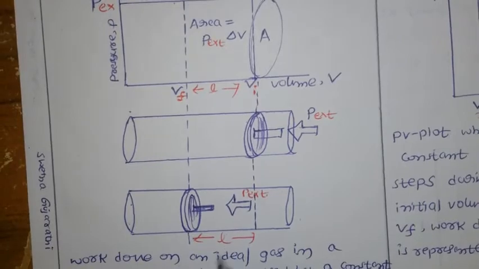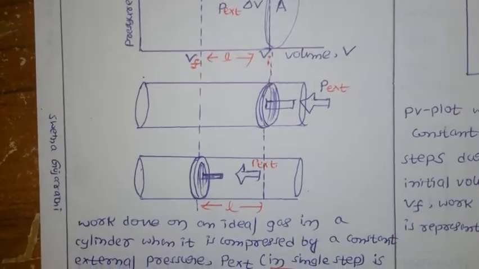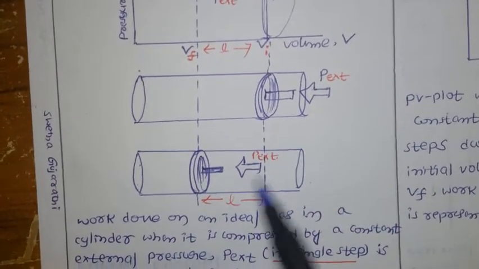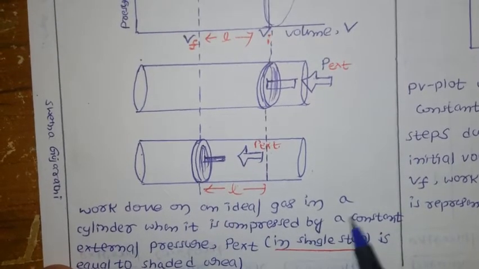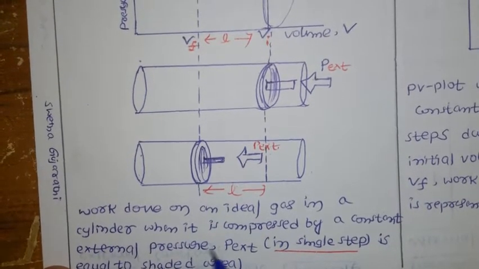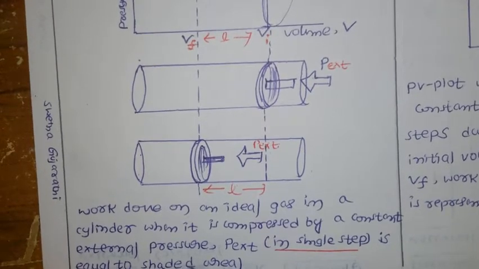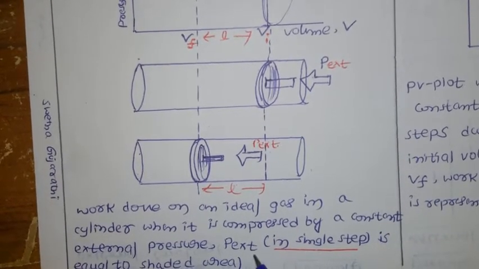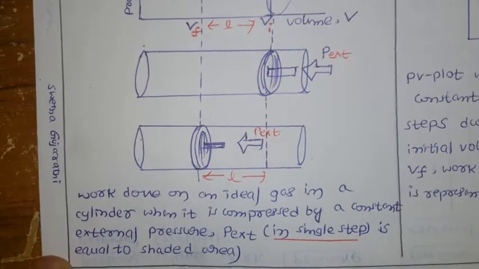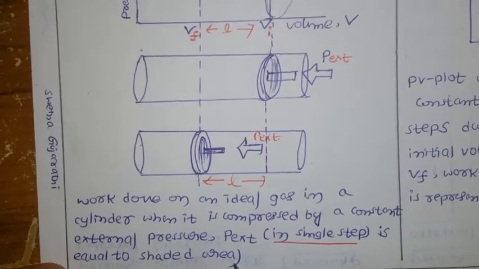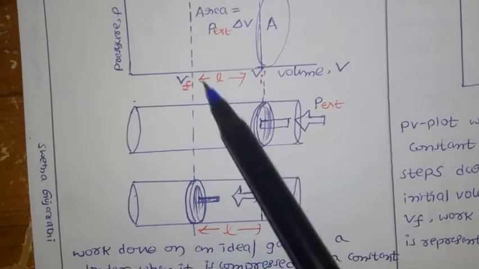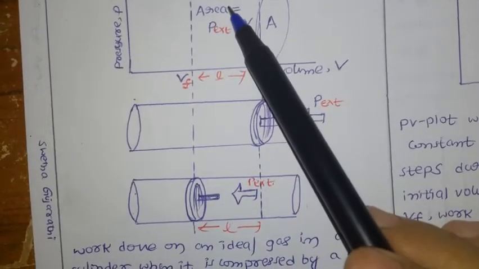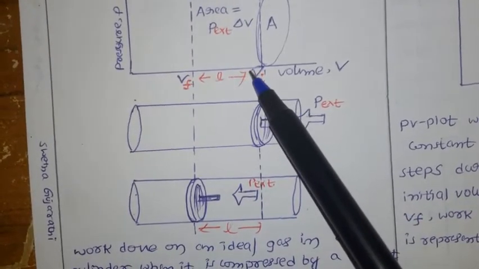Now let us derive this step by step. I am going to write one sentence: work done on an ideal gas in a cylinder, when it is compressed by a constant external pressure P external in a single step, is equal to the shaded area. This total shaded area indicates the work done on the system.